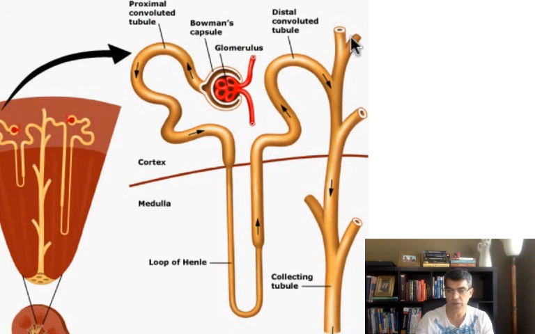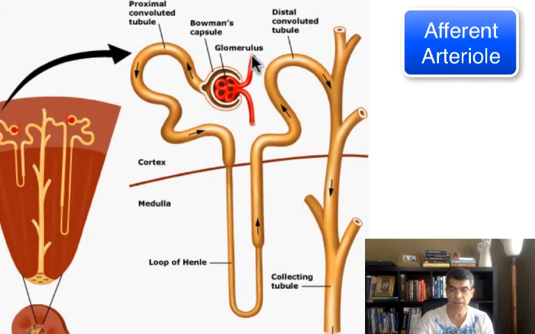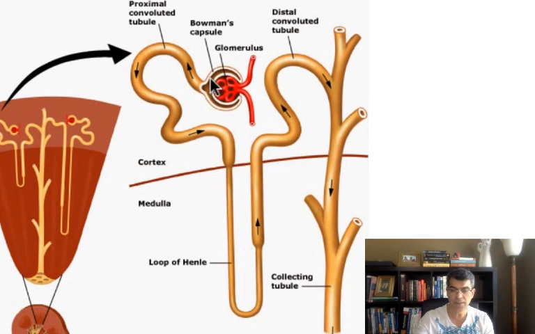So this one goes to another nephron, this one goes to another one, and another one, and another one. So the collecting duct can collect urine from different nephrons. The way it works is, blood is going to come through this artery. It's called afferent artery. And this blood is going to get filtered inside the nephron. The nephron is going to clean up the blood. At the end of this nephron, you're going to have urine.